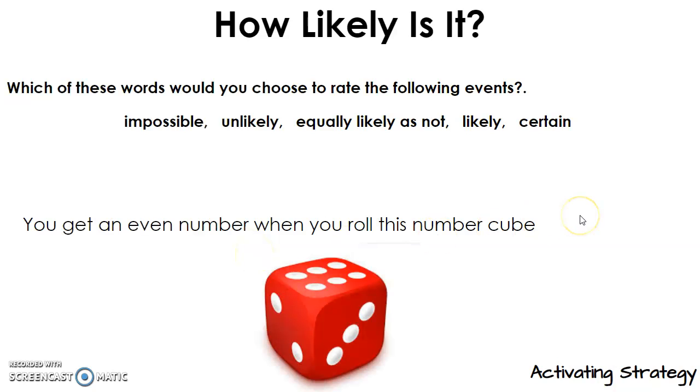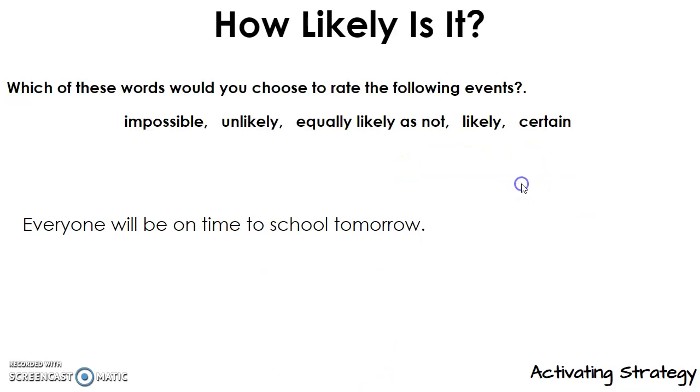You get an even number when you roll this number cube. Well, think about what's on there, right? 1, 2, 3, 4, 5, 6. There's 6 possibilities. 2, 4, and 6 are all even. So that's 3 out of the 6 possibilities are even. 3 out of the 6 possibilities are odd. So for this one, I'd probably pick equally likely as not. You have kind of a 50-50 chance, as we would say, to get an even number. What about this?